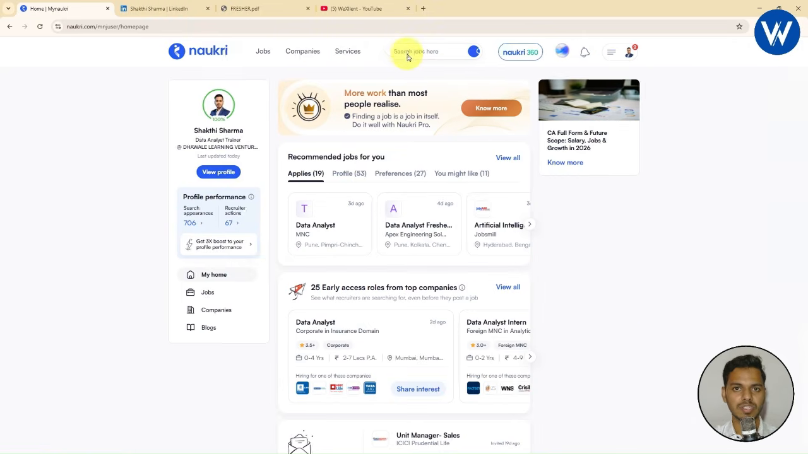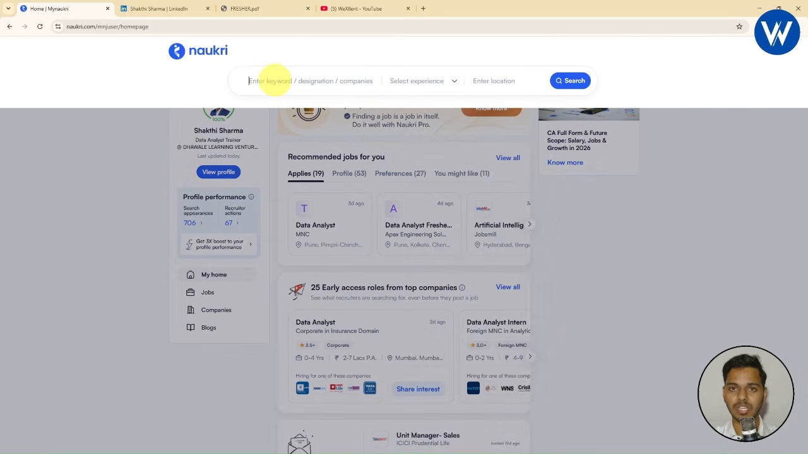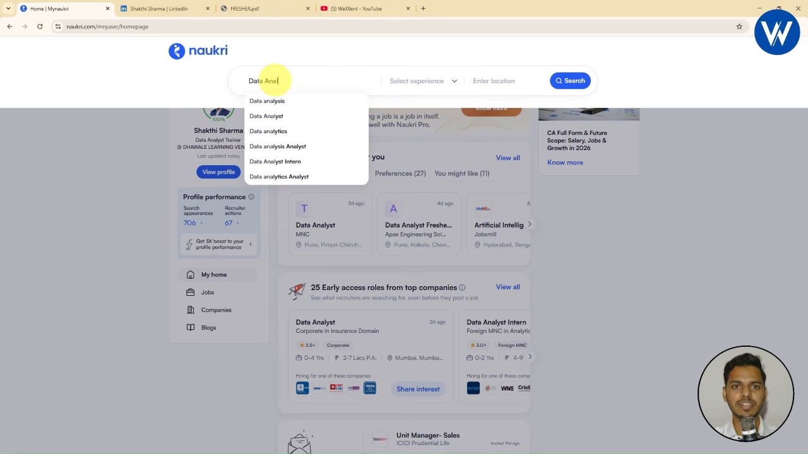Now simply click on the search bar. Here you need to type the job role. Like I am applying for a data analyst job, I will simply write here data analyst. And let me tell you guys, if you are applying for MIS executive or AI ML engineer or any different job, you need to search here. Like I am applying for a data analyst job, I will type data analyst. If you are applying for a different job, you can mention the job name here. Okay. This is very important.